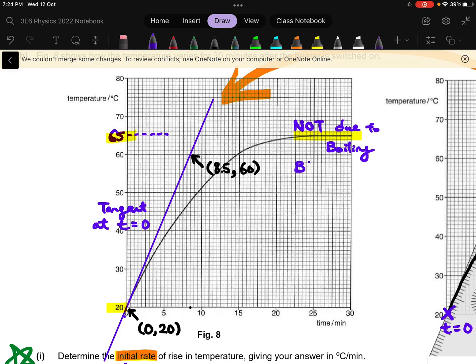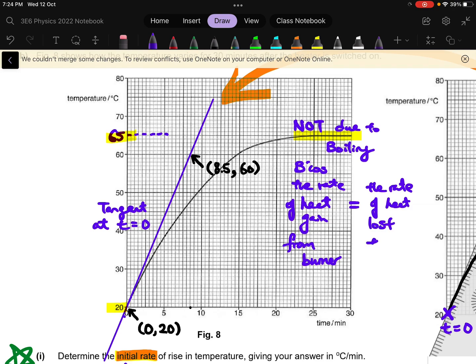The temperature becomes constant because now the rate of heat gain from the burner is equal to the rate of heat loss to your surrounding. So it is like your father gave you $10 and your mother decided to take the $10 out from your wallet. So effectively you didn't gain any money, so you didn't get any richer. Because the amount of heat given by the Bunsen burner is equal to the amount of heat lost to the surrounding, effectively the temperature doesn't rise.